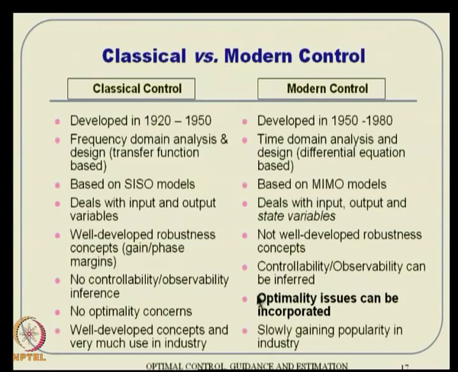And the big point is that classical control is largely a stability based theory, about whether the system is stable or unstable. Whereas in modern control, we can also talk about something called optimality. In other words, in what sense the control is optimal, whether it is minimum time, minimum distance, maximum profit. All sorts of things we can discuss in a very neat sense from the modern control perspective, and that is where optimal control comes into the picture.